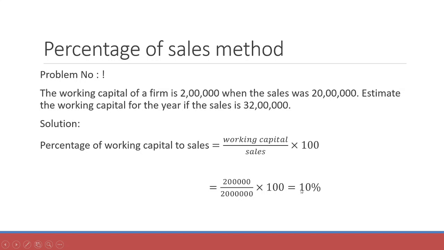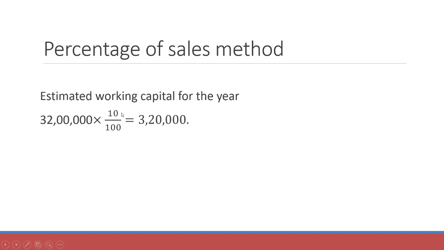So the percentage of working capital to the sales was 10%, which means that the next year when the sales is 32 lakh, we will have to maintain 10% of the sales, that is 10% of 32 lakhs, as the working capital. So the estimated working capital for the next year is equal to 32 lakhs into 10 by 100, which is 3,20,000 rupees.